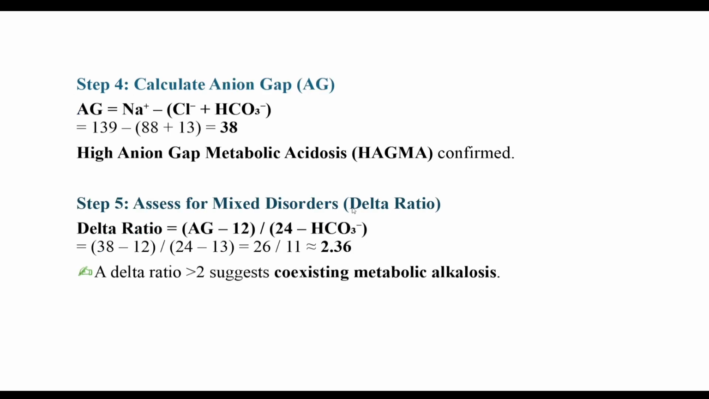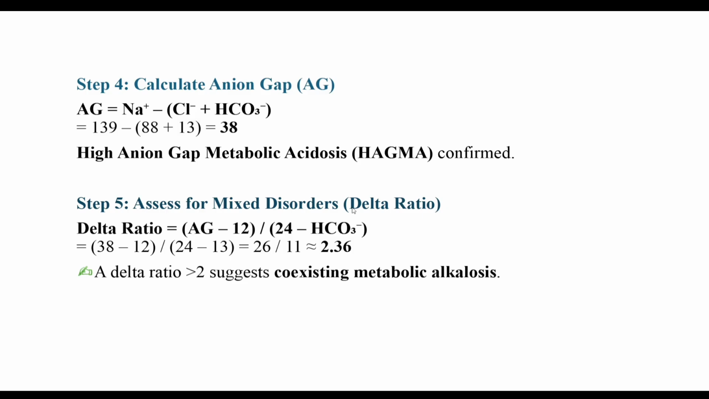Now calculate the anion gap. Anion gap is 38 from the calculation, so it is high anion gap metabolic acidosis. And we have to calculate the delta ratio for high anion gap metabolic acidosis. So delta ratio equals anion gap minus 12 by 24 minus bicarbonate level. So anion gap 38 minus 12 by 24 minus 13.